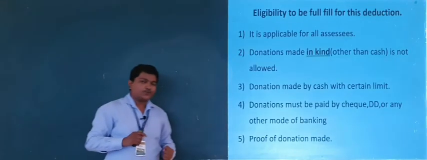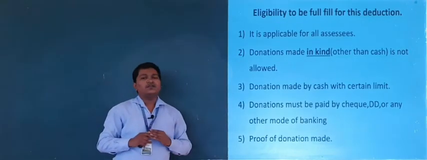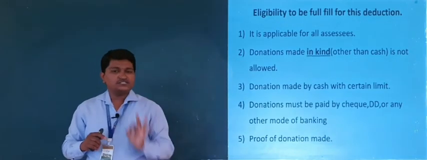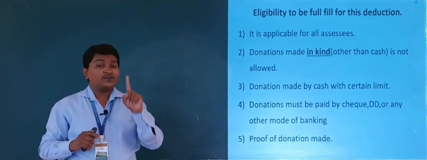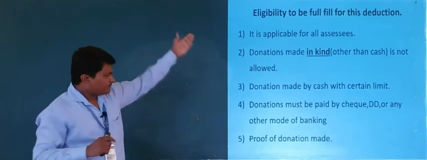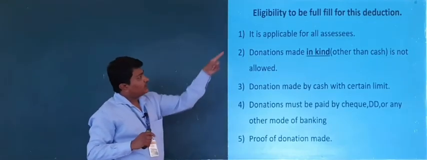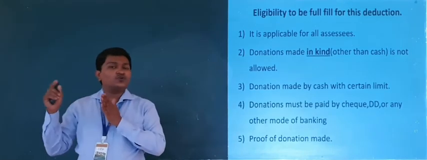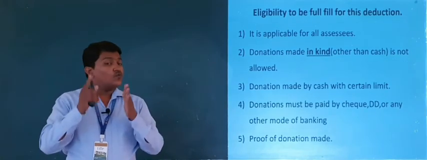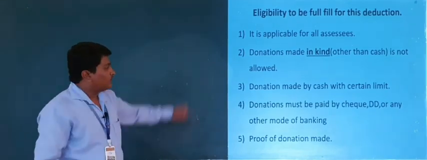If he has valid proof, then he can claim the deduction under section 80G. So these are the 5 conditions one must be clear about when claiming the deduction under section 80G related to donation. So once again I repeat all these things.